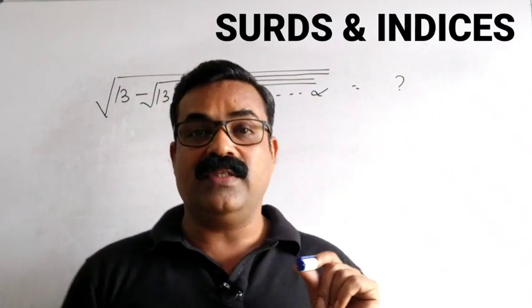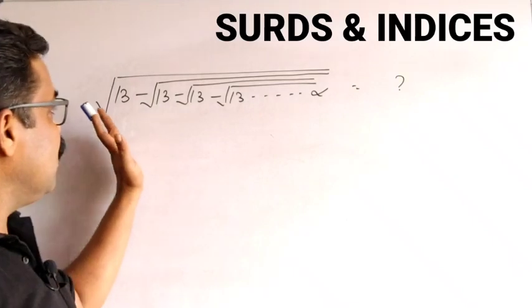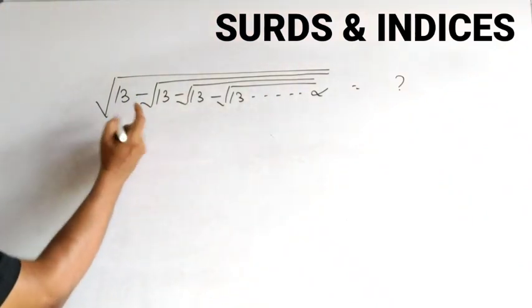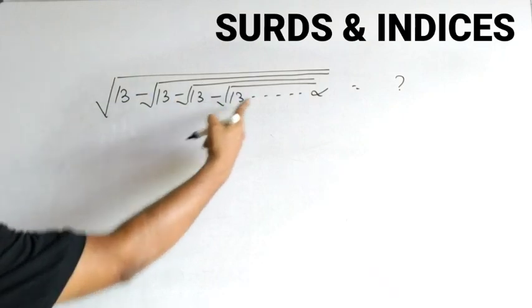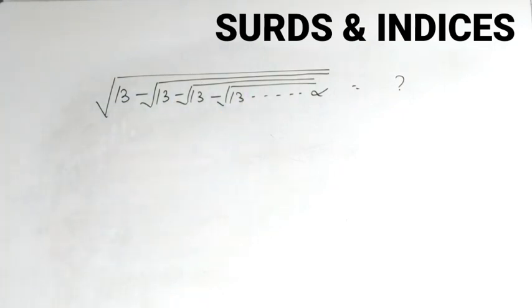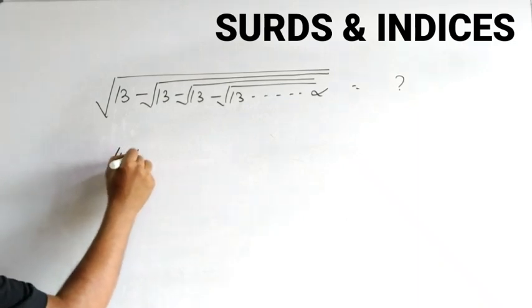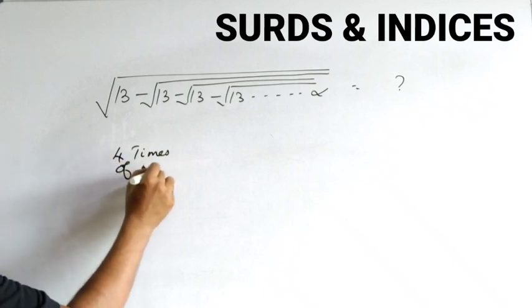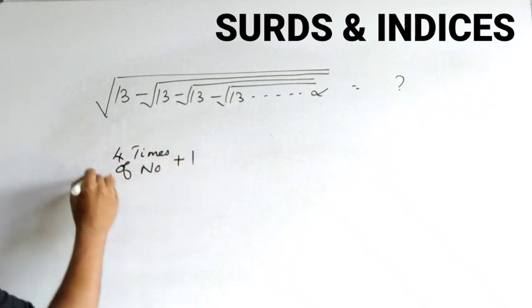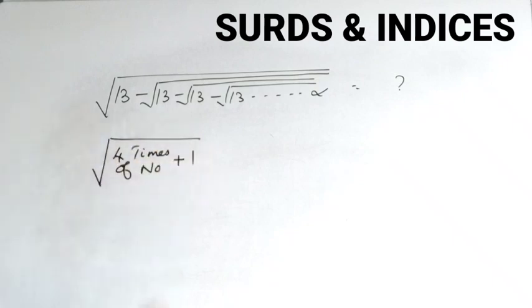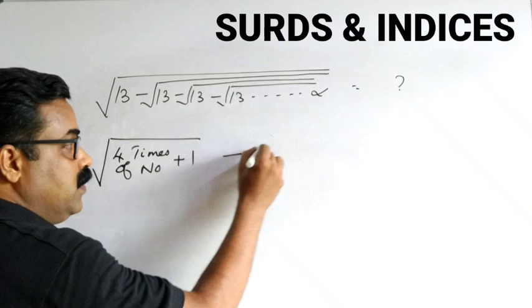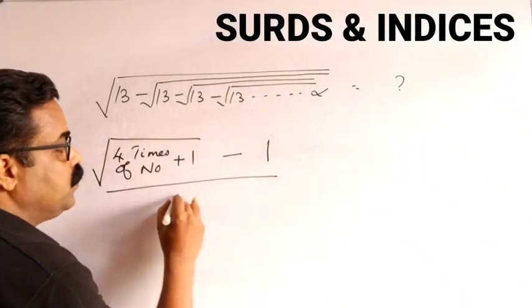But the point here is, when we solved the number root 11 plus root 11 plus root 11, here it was plus, in this question it is minus. So the formula also will change a little bit. The formula will be 4 times the number plus 1, this is under root, and here instead of plus 1 we will have minus 1, divided by 2.